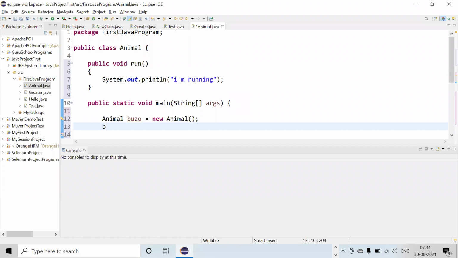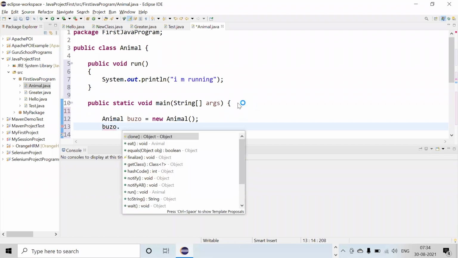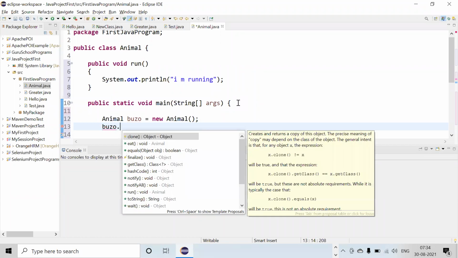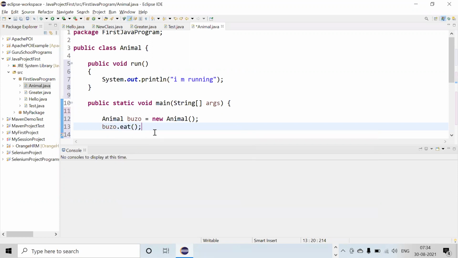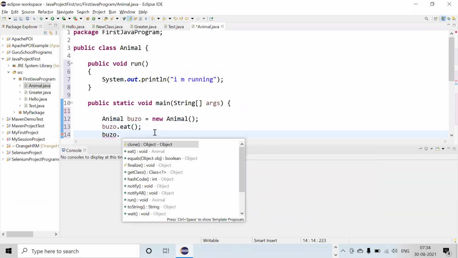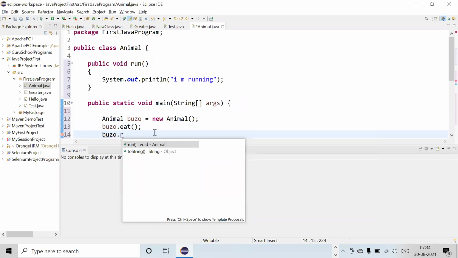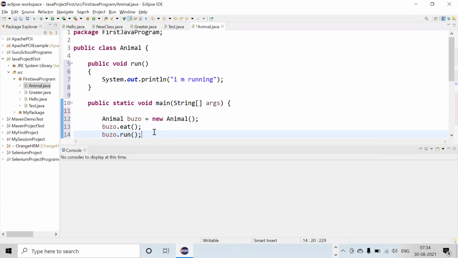Then what we'll have to do? Whatever the object name, dot, see, it automatically comes. Whatever methods you have created, see, eat and run, it will automatically come. If it is not coming, then there is a problem. Dot run. See, it automatically comes.